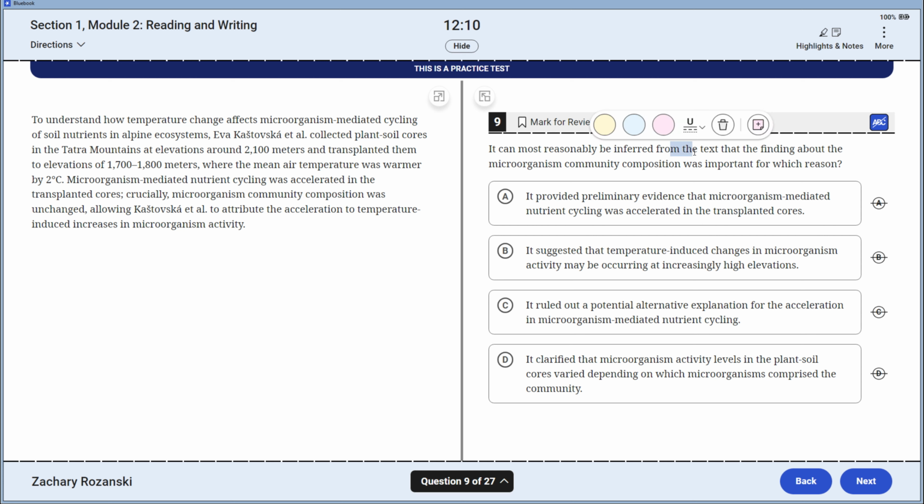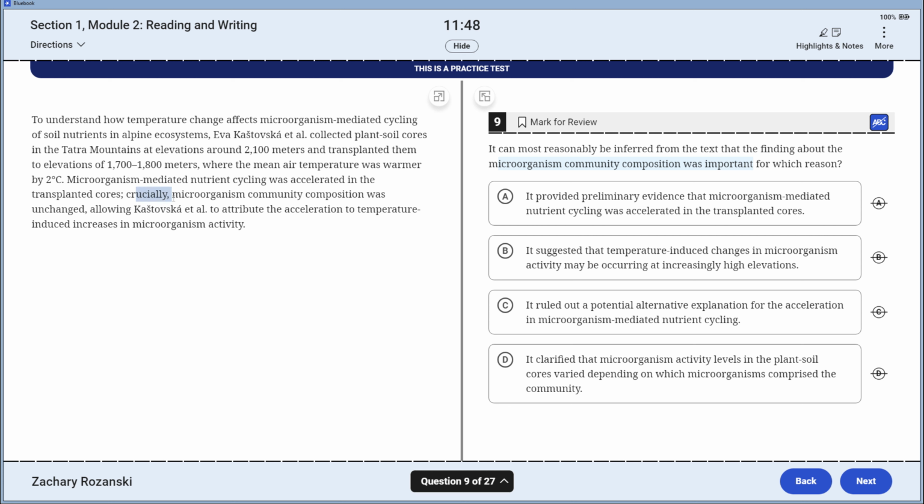It can be most reasonably inferred from the text that the finding about the microorganism community composition was important. For which reason? This is like an according-to, based-on question, so let's read this to find a detail. To understand how temperature changes affect microorganism-mediated cycling of soil nutrients in alpine ecosystems, they collected these things. I want a conclusion, so it's going to be late.